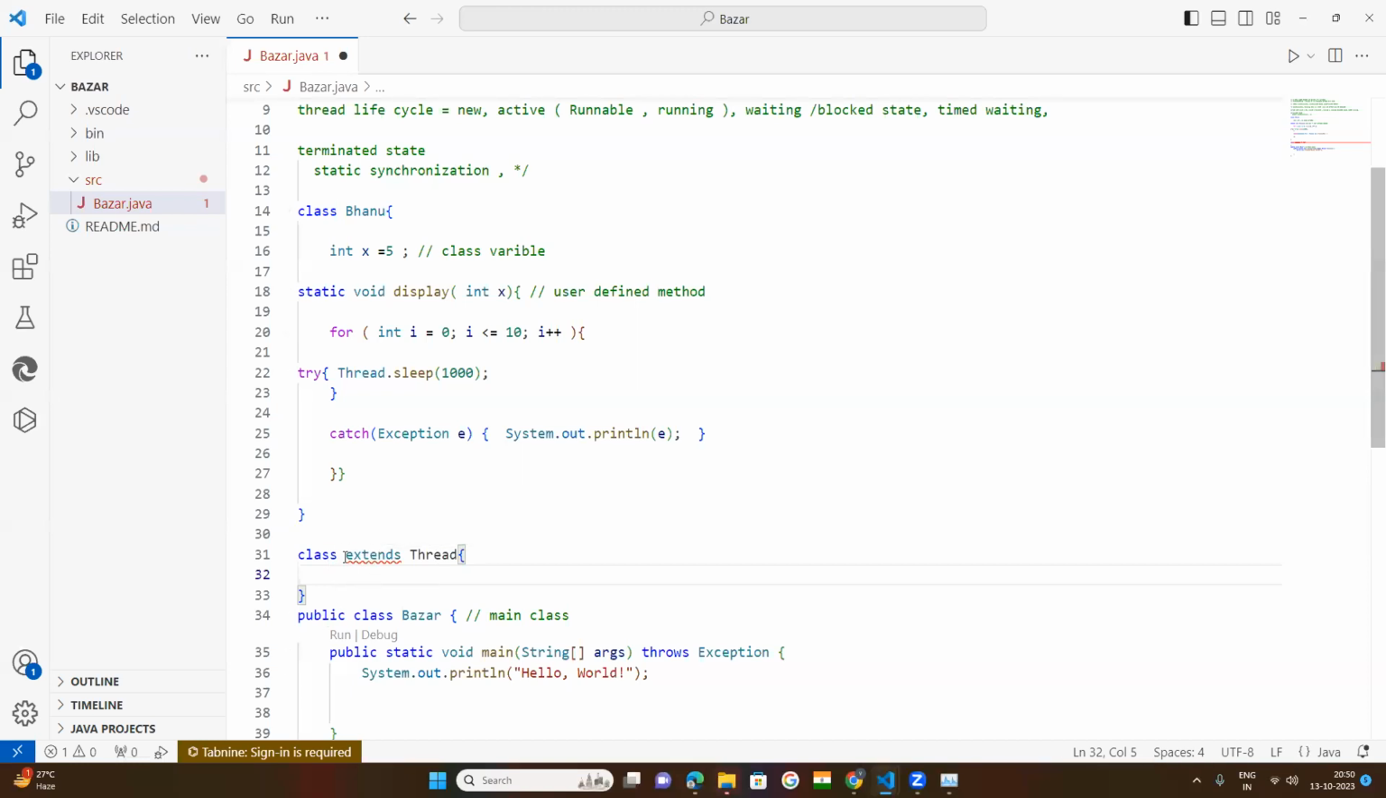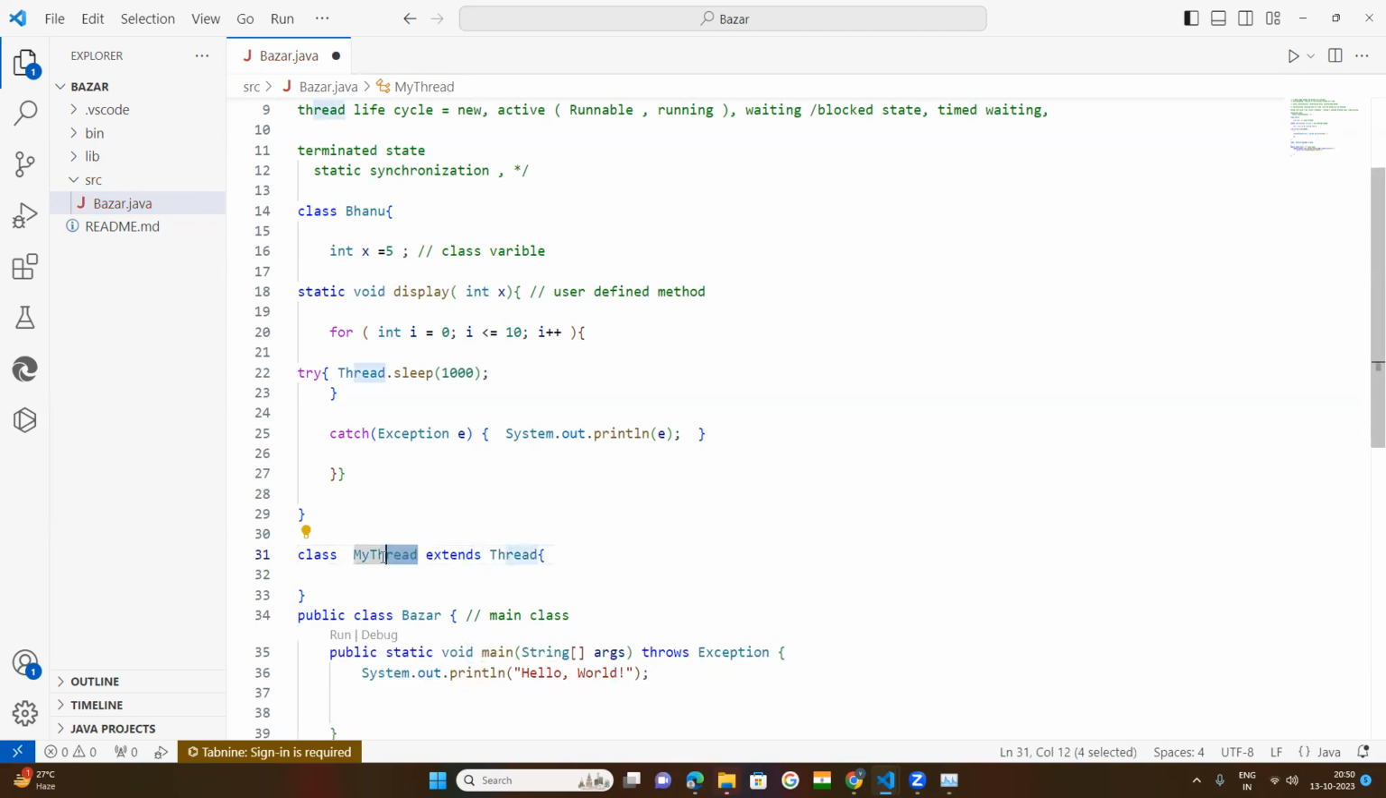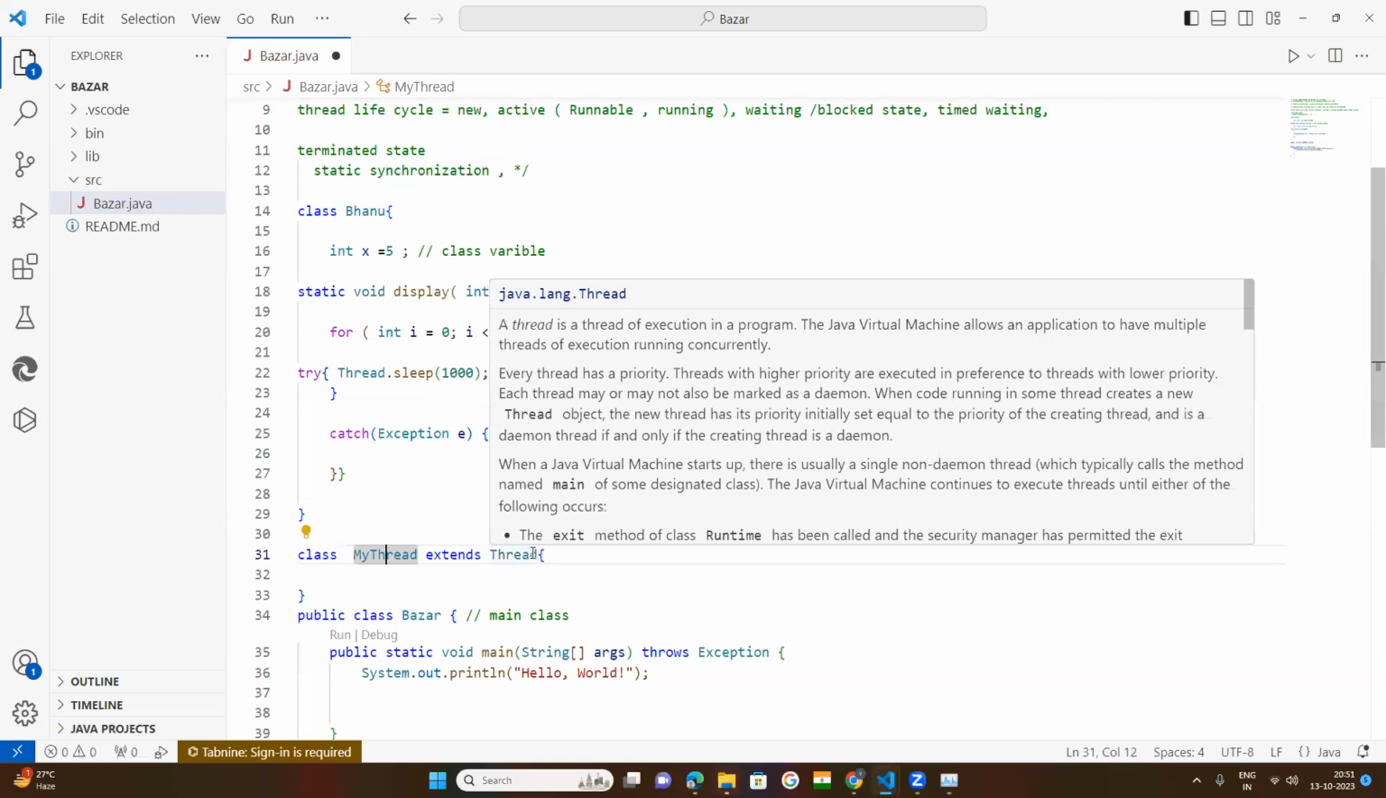I told you that a thread can be created in two ways. A class extends another class, but here we need to give the class name. Take any class. Suppose you take MyThread, the class name must start with a capital, MyThread class. It becomes the child class now. Now this built-in class Thread is part of your language package.